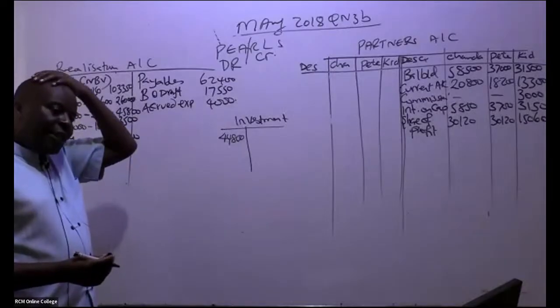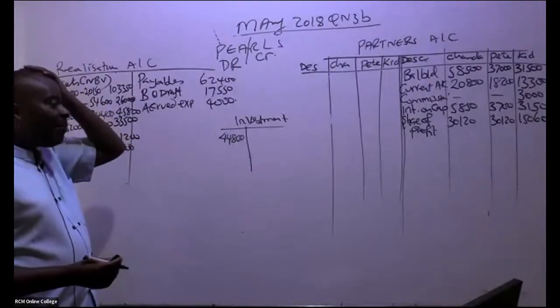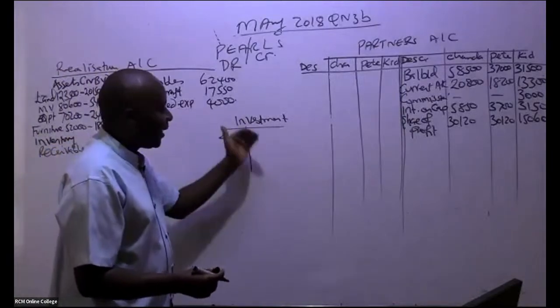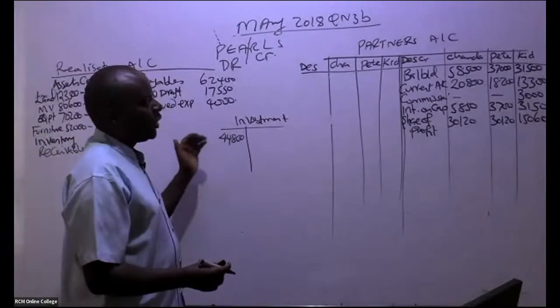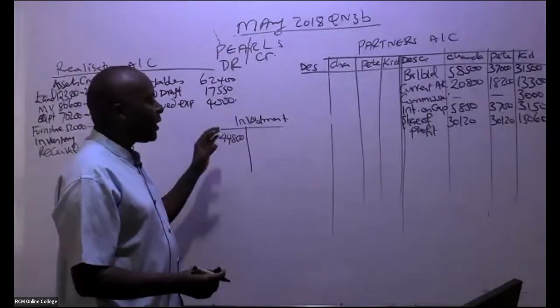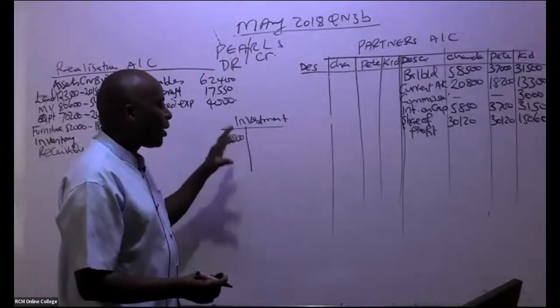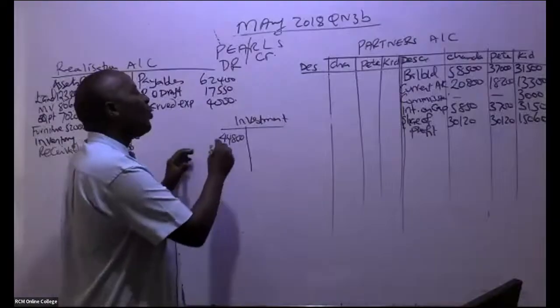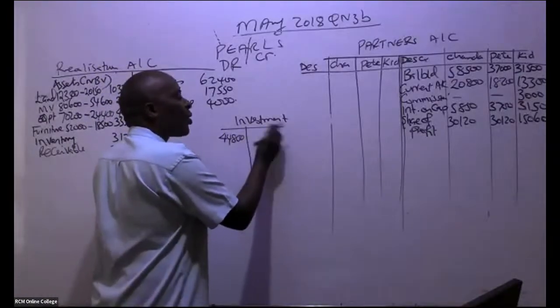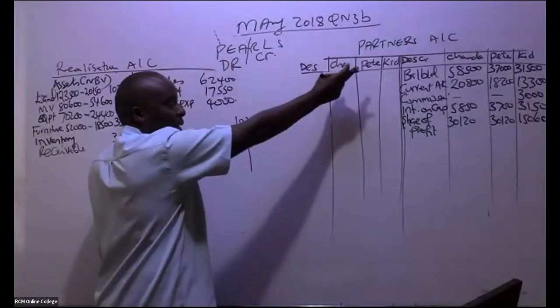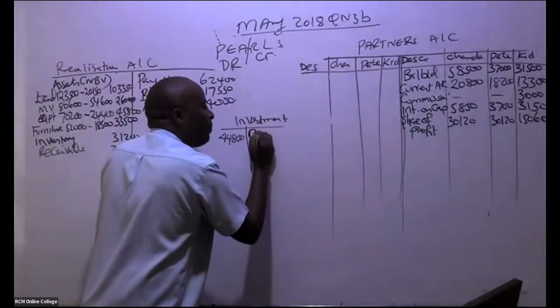By the time we are selling our partnership to a company, we can see that we were able to transfer this. Let's close this account, because remember this investment went to the partners. So we come here and credit partners.